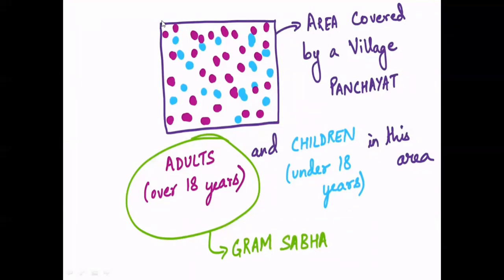Just imagine that this is the area covered by a village panchayat, and the dots you are seeing inside that square, the purple colored dots, are adults, means over 18 years of age. This is an example to understand Gram Panchayat and Gram Sabha.